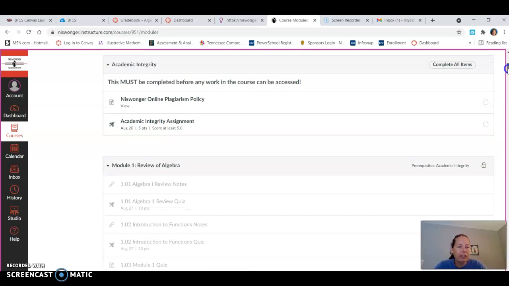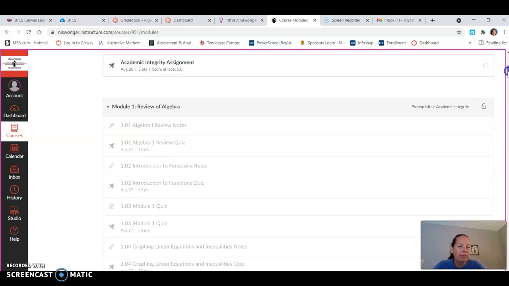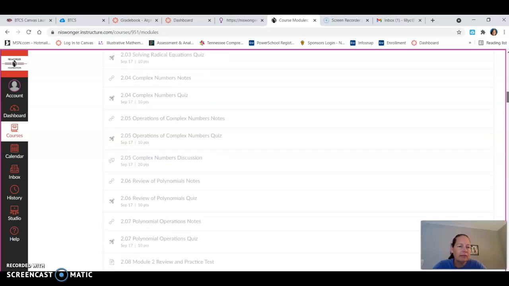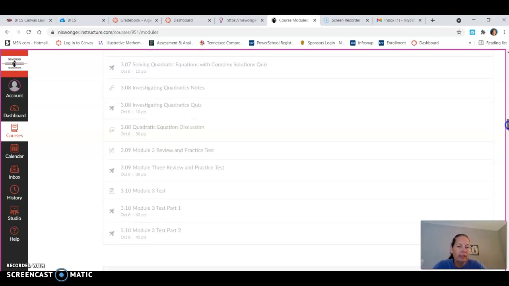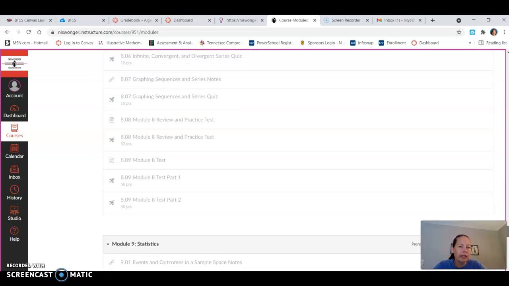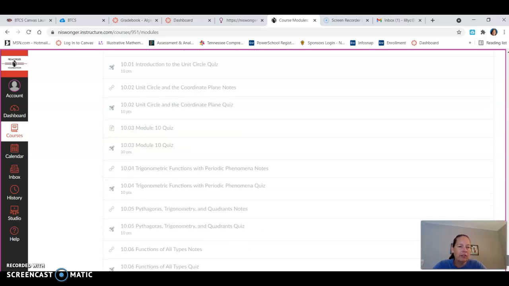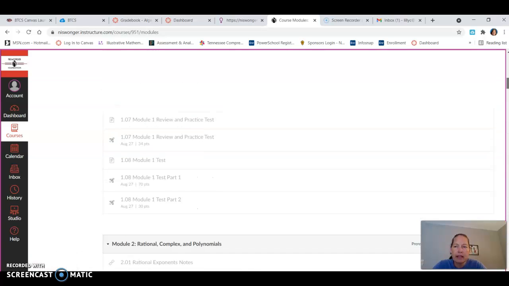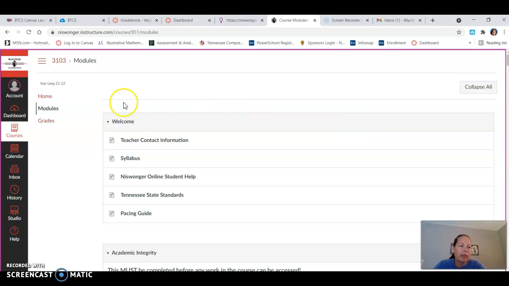So if you finish and you want to just keep moving, the quicker you get finished, the quicker you're done. So all of these modules will be open when school starts, and you can click through those and you can see all the way down through to the end of the course. And that's what you have to finish by next May. So again, most important thing is just to work in order, start at the top, and then just work your way down.